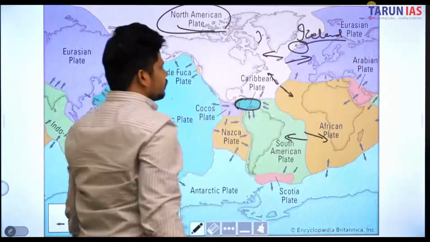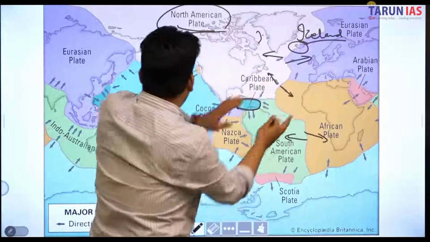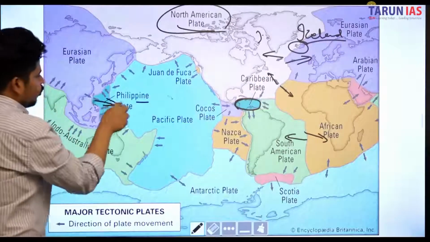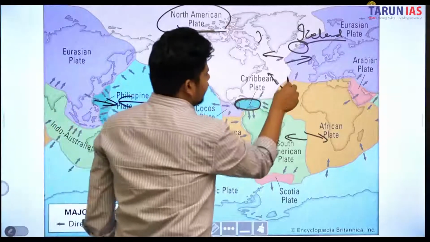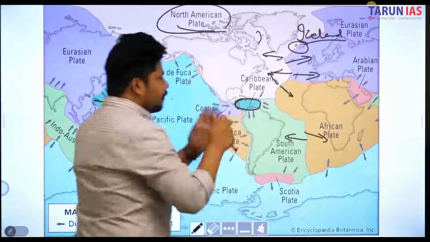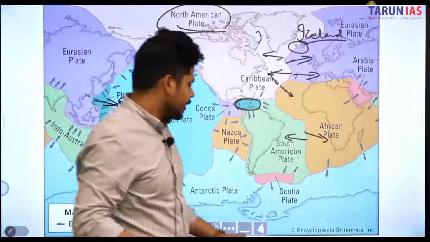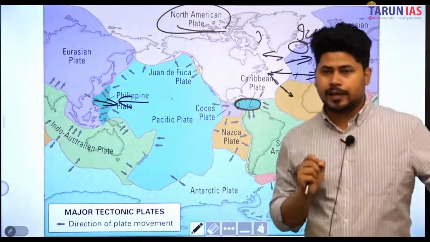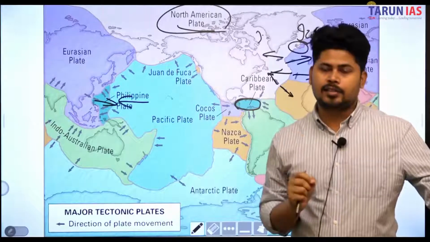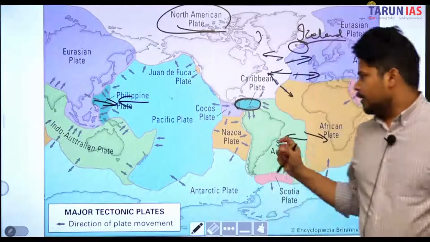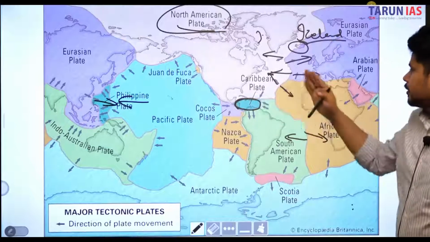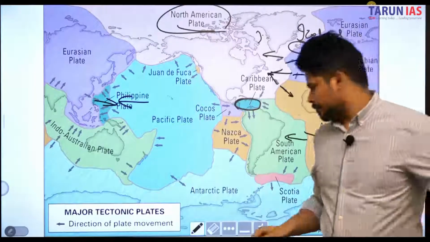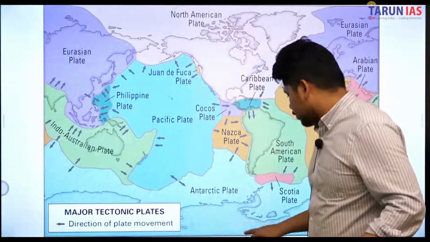Whereas these plates are moving towards each other, convergent, these plates are moving away from each other, divergent. Like convergent plates create trenches, volcanoes and island arcs, similarly divergent plates create oceanic ridges.